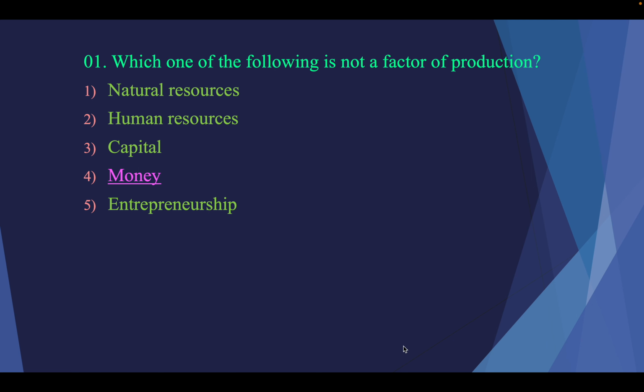Then for the land we receive income. For these factors we receive income. For the land we receive rent, you know, when you rent out you receive the rent. For labor, you receive wages. For capital, you receive interest as the income. And for entrepreneurship, if you are an entrepreneur you receive profit. So the factors of production you should know.